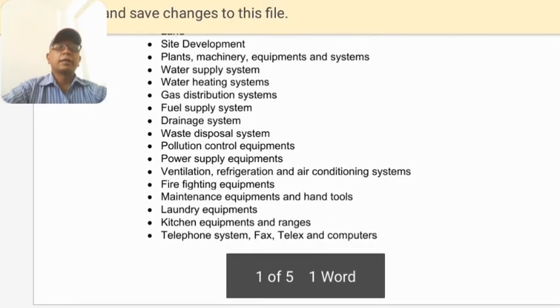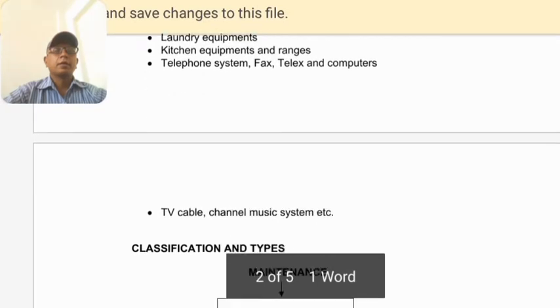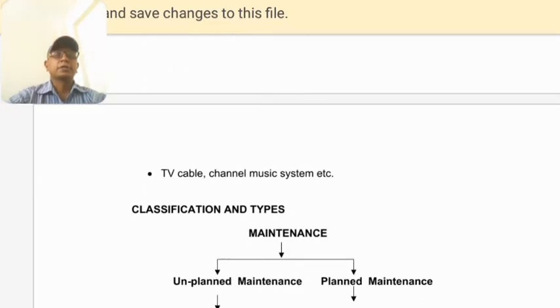There are different types of ranges used in different types of kitchens, either the main kitchen, the bakery, or the coffee shop kitchen. Then telephone system, fax, telex and computers, TV, cables, channels, music system.